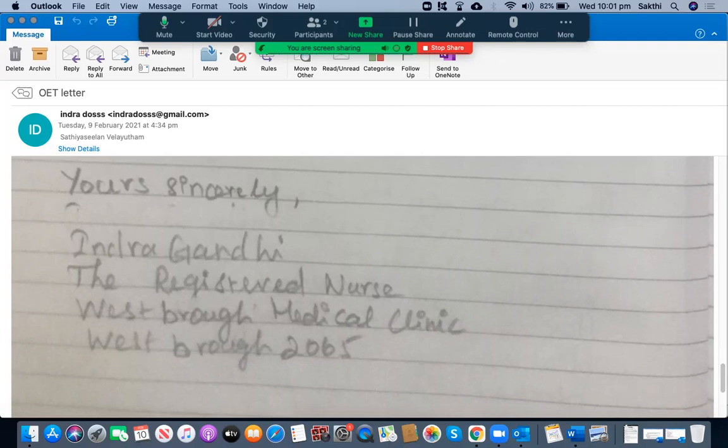You don't need to mention all these things. You can mention the name of the organization, your name, your designation, but the address is too much. You don't need to write too much. No need to mention the address or the suburb. You can write down just your sincerely, and then the organization, your designation. That's it. If they have mentioned your name in the case notes, then you have to mention your name. Otherwise, you just need to mention only the designation. Only registered nurse is enough. Yours sincerely, comma, the registered nurse. That's it.